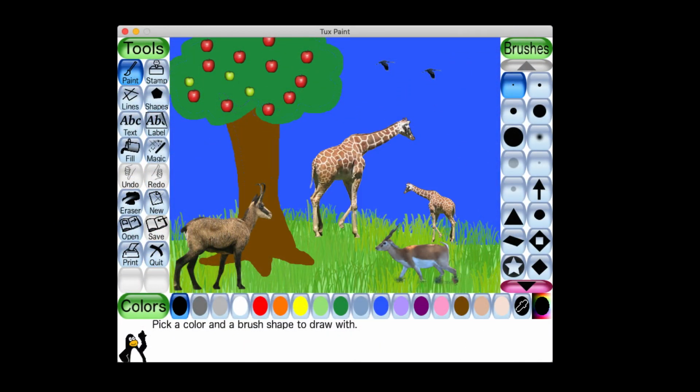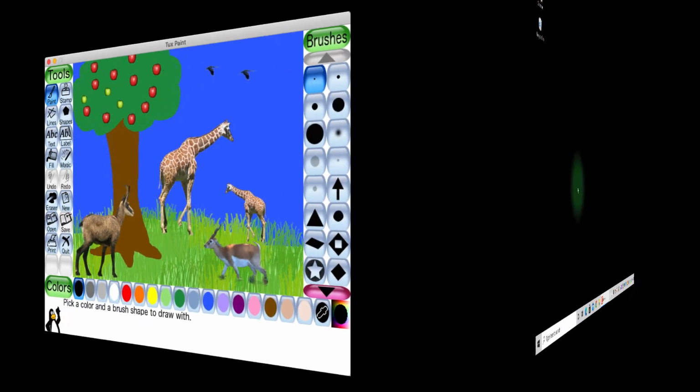Tux Paint is free drawing software for children. It's used in schools around the world to learn drawing on computer. It's a fun, easy-to-use software with lots of options. Before we learn to make drawings like this in Tux Paint, let's install Tux Paint.